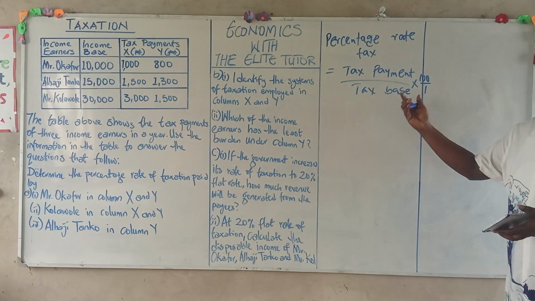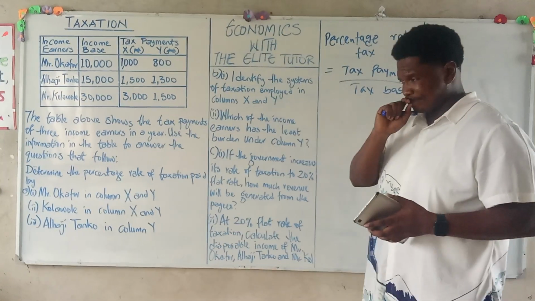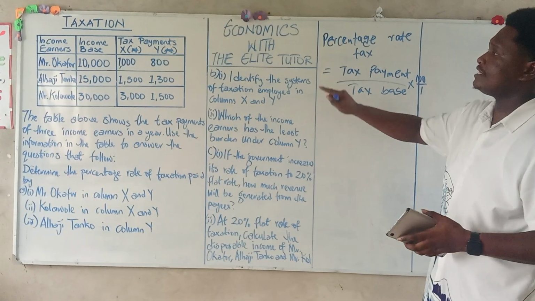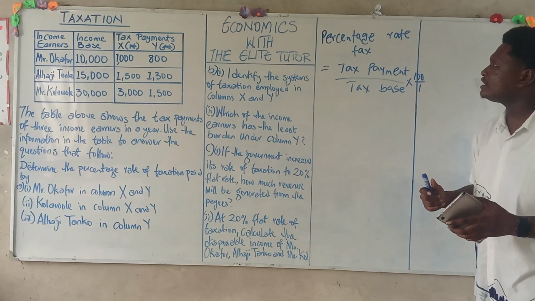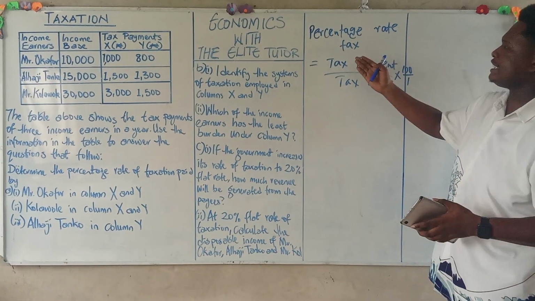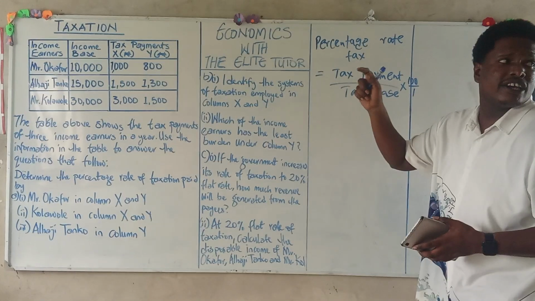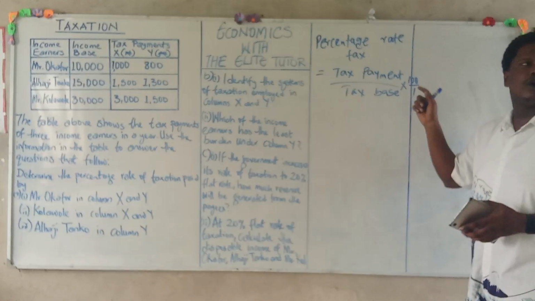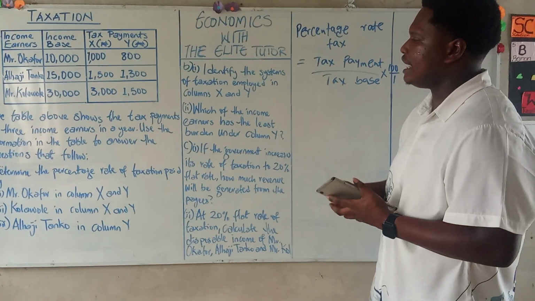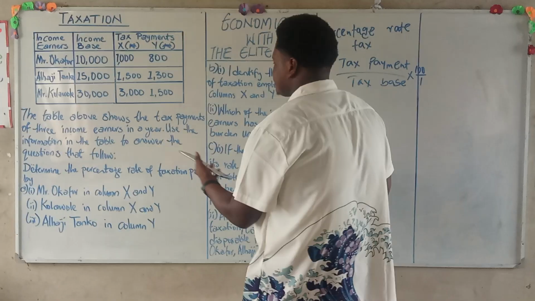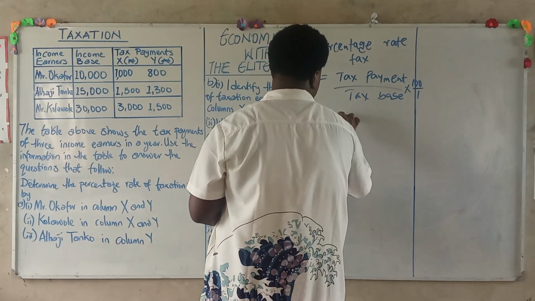Don't forget, our tax base is also known as our income base. So in order for us to ascertain the percentage rate of tax, it's simply our tax payment over our tax base, which is the same thing as our income base, multiplied by 100 over 1. Now let's solve for the following income earners. We have the first one, Mr. Okafor.